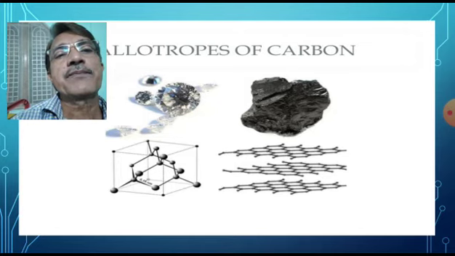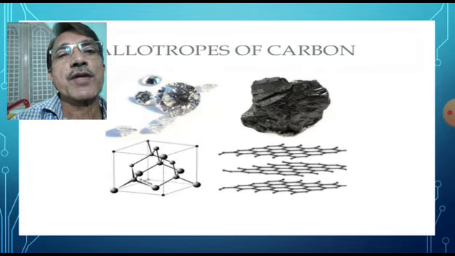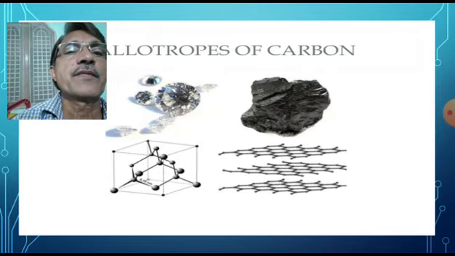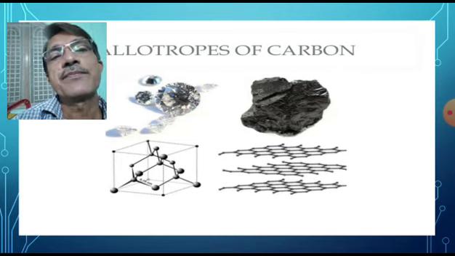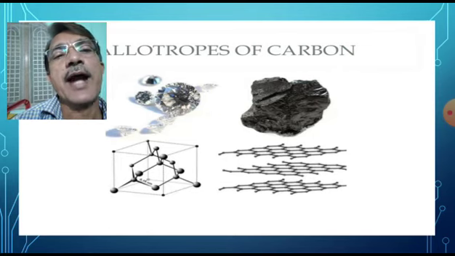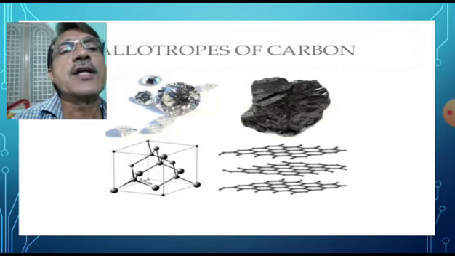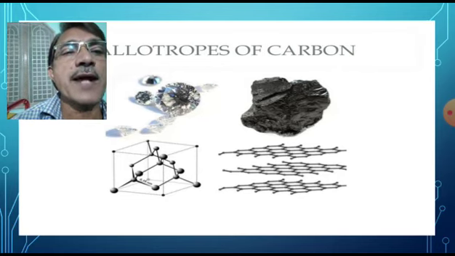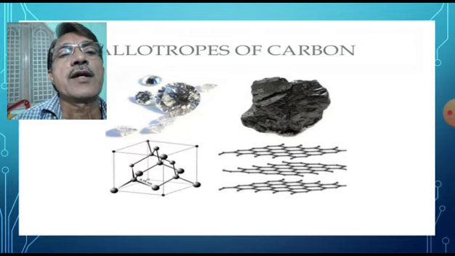Similarity is there in the structure. Difference is also there. In diamond, each carbon atom is sp3 hybridized, whereas in graphite, each carbon atom is sp2 hybridized. Diamond is a giant molecule.